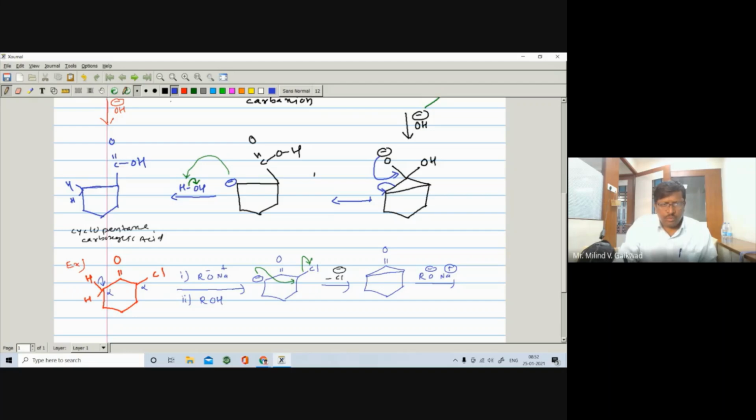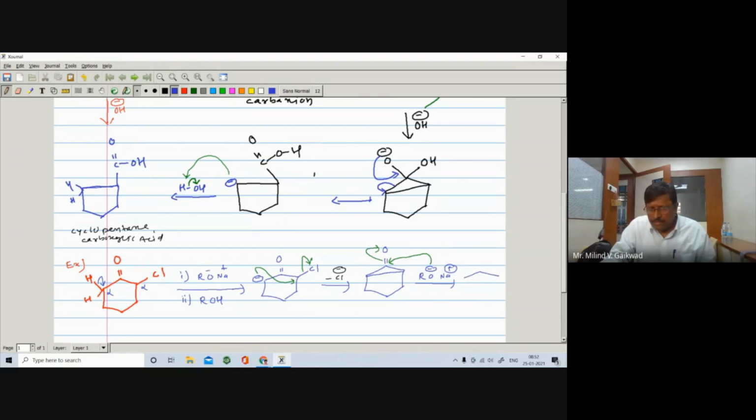So here what happens? Oxygen is more electronegative as compared to carbon. So the pi bond opens on the oxygen, O negative and C positive, and this O negative will attack on this C positive, right? And you can get the corresponding product like this one. So I will write the same thing.